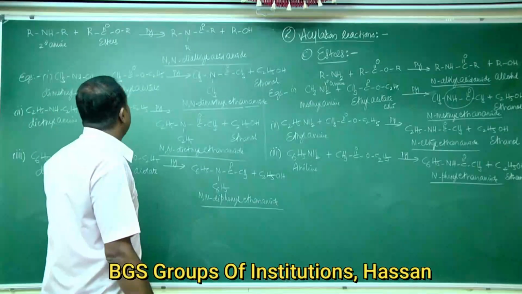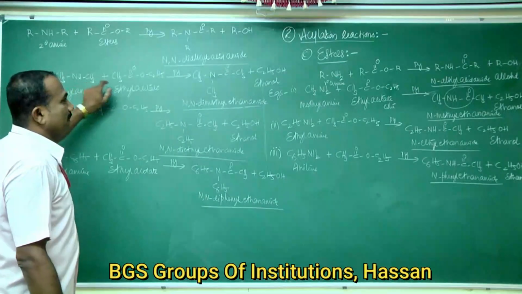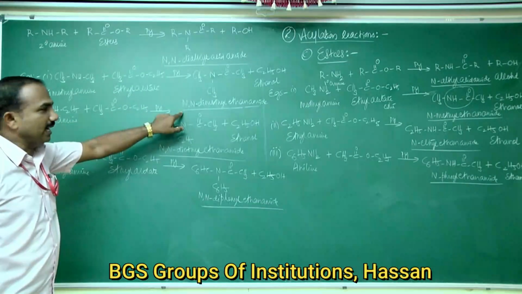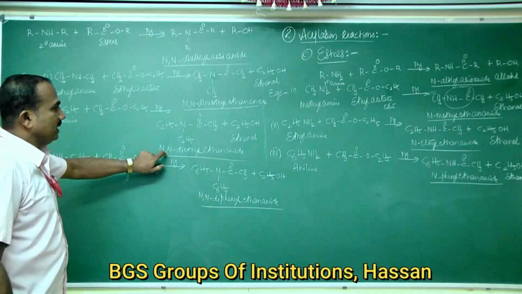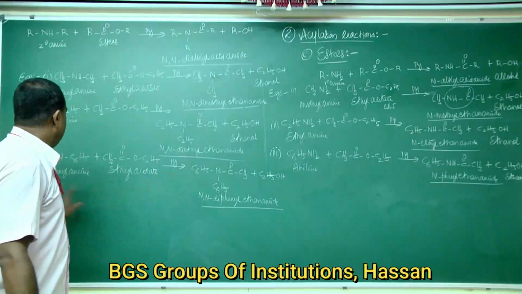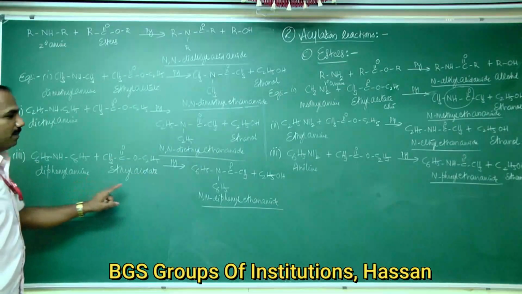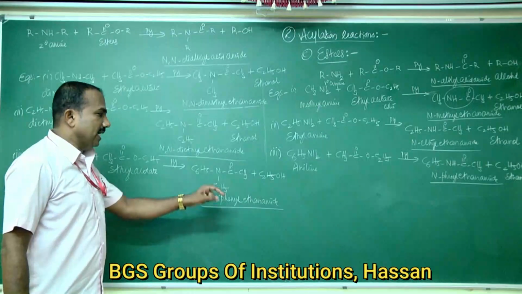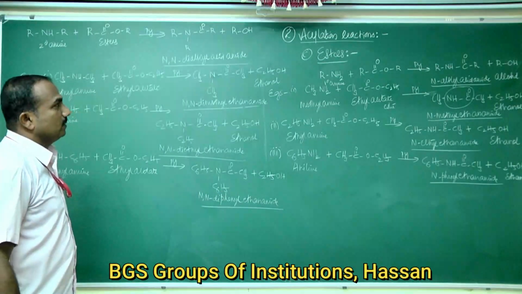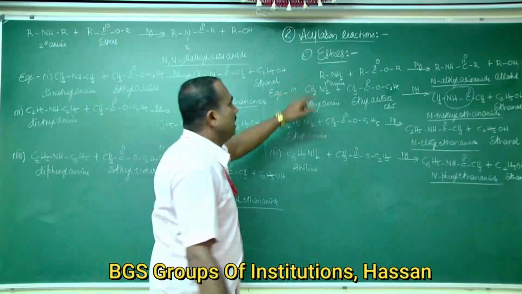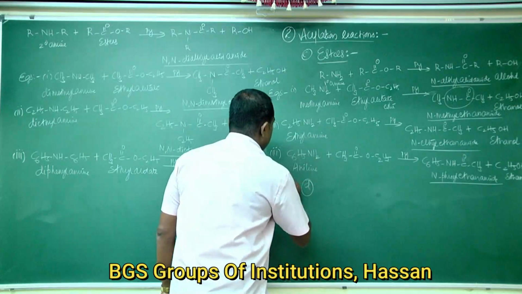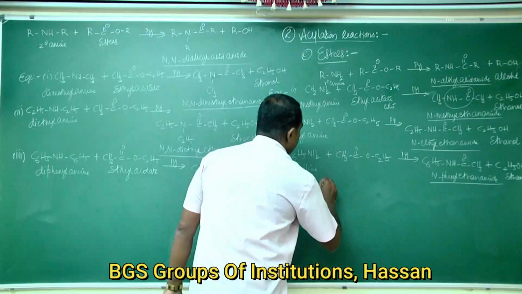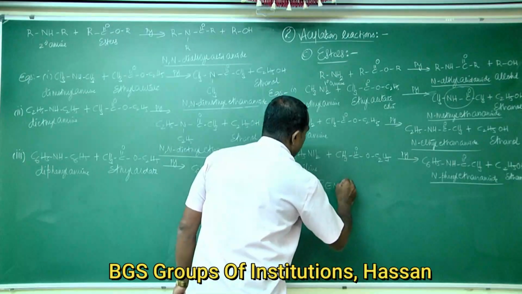Okay, so these are the products. If you take dimethylamine, the product is N,N-dimethyl ethanamide. If you take diethylamine, the product is N,N-diethyl ethanamide. If you take diphenylamine, the product is N,N-diphenyl ethanamide. So this is the third reaction, that is esters. The fourth one is important, that is the benzoylation reaction.